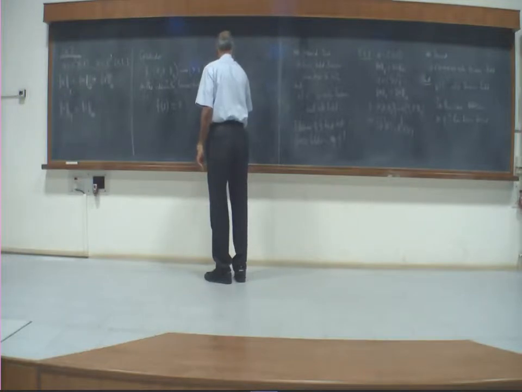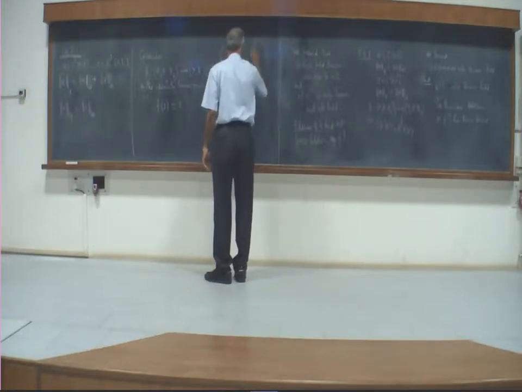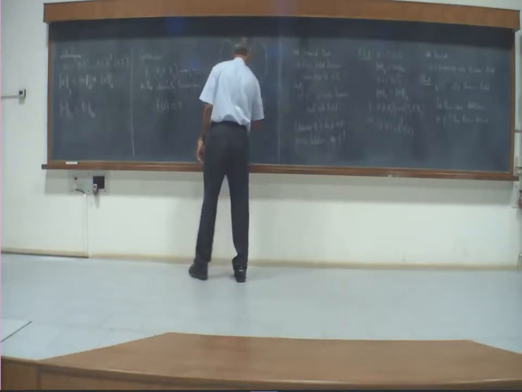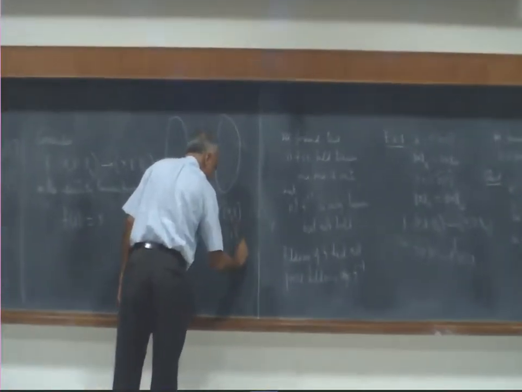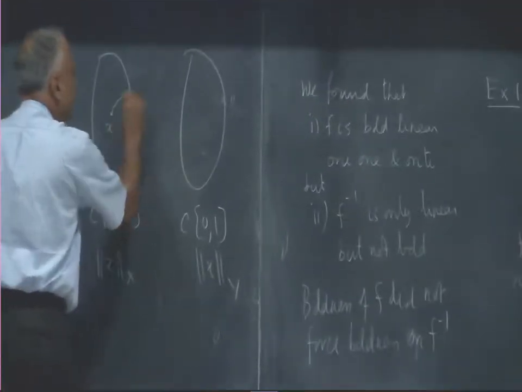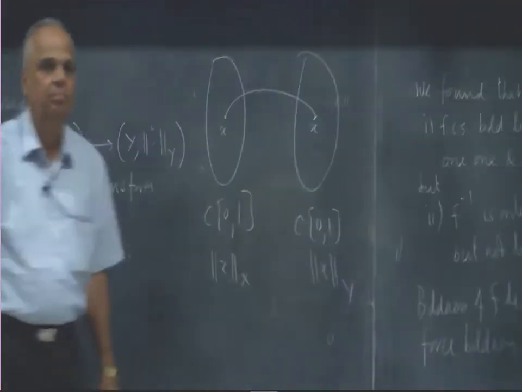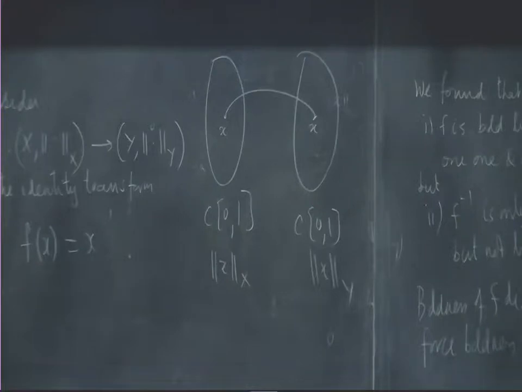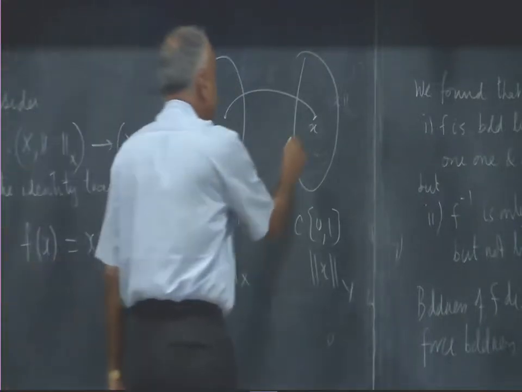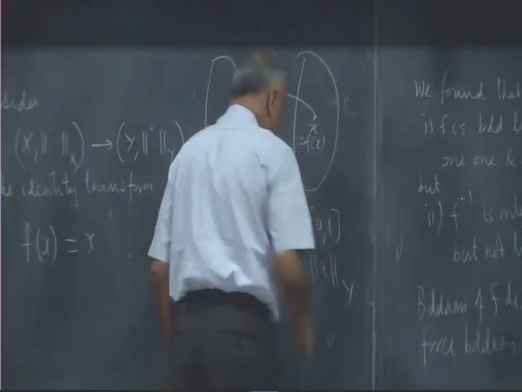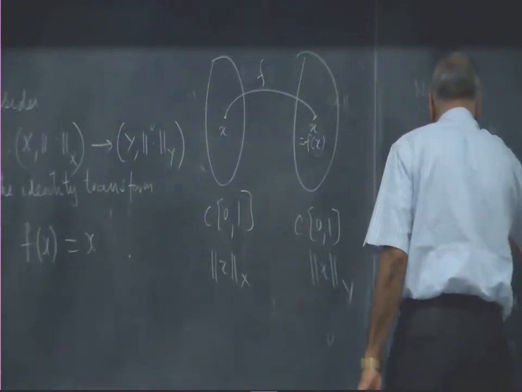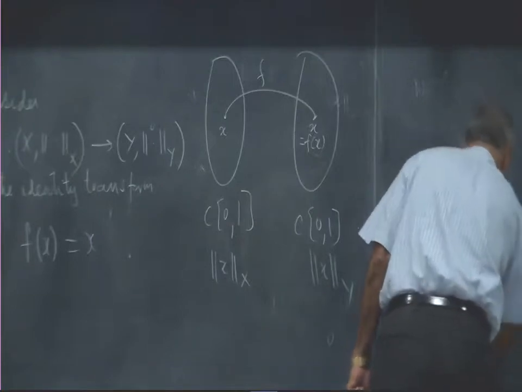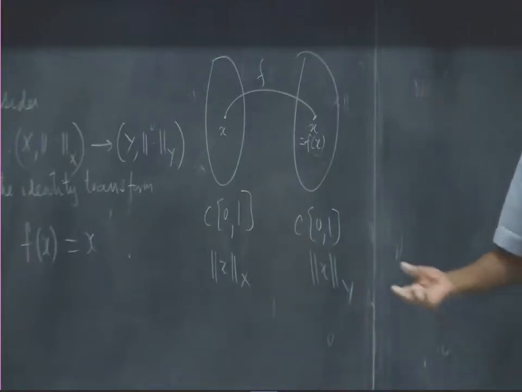Here is C1[0,1], here is C[0,1], here I have the x norm, here I have the y norm, and any function x goes to itself there. So this x is f of x. The f maps x to itself. Of course it is linear because it is the same thing, addition is preserved.